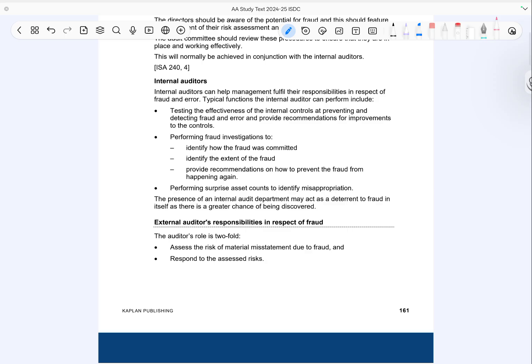Now about external auditors. The auditor's role is not to prevent fraud but to assess the risk of material misstatement in the financial statements due to fraud.